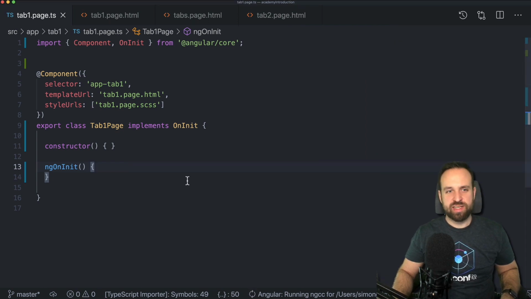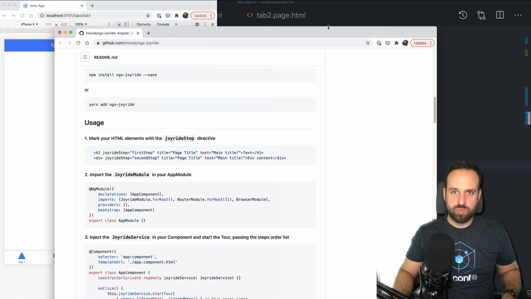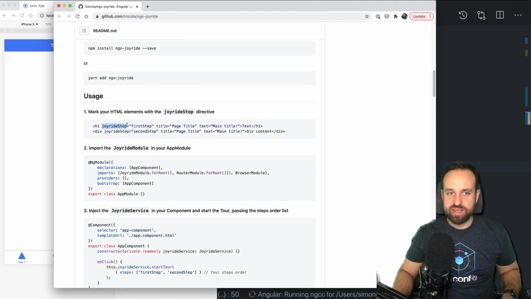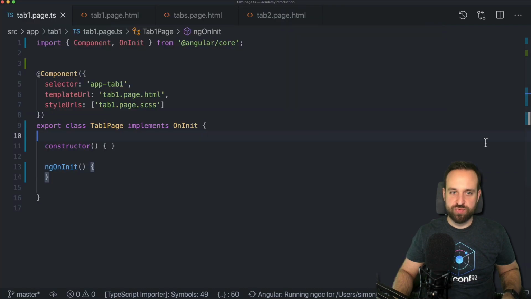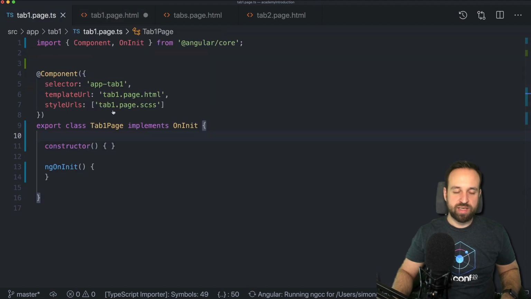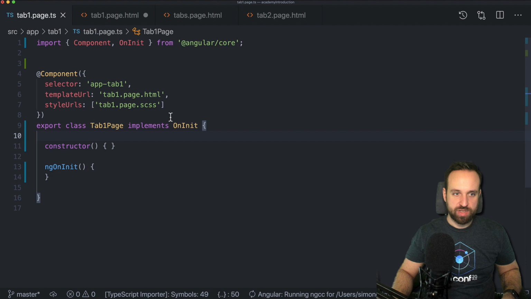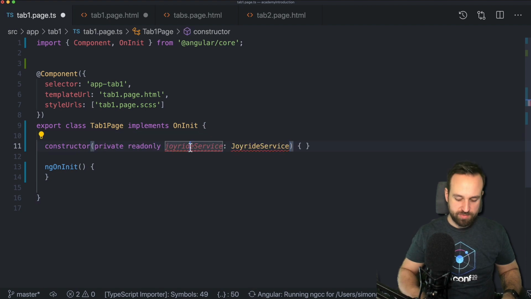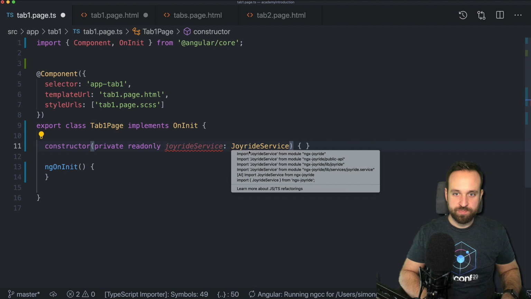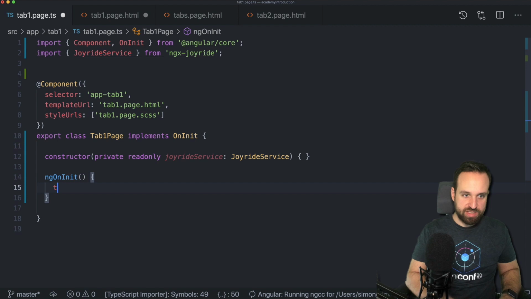So with that in place, let's take a look at what we need to do. We basically need to add these directives, the joyrideStep, to a component on our page. Maybe we'll just copy this for a quick demo. So we will add this one, and then we have to inject the JoyrideService. We can copy this over to our constructor. Doesn't really matter if we use readonly or not.